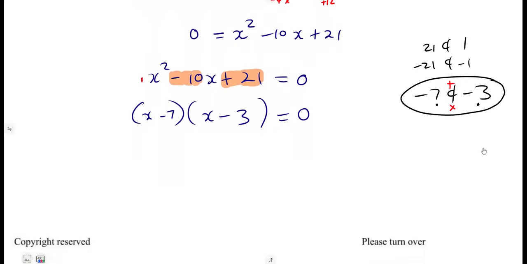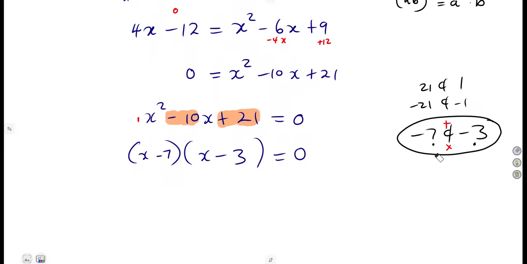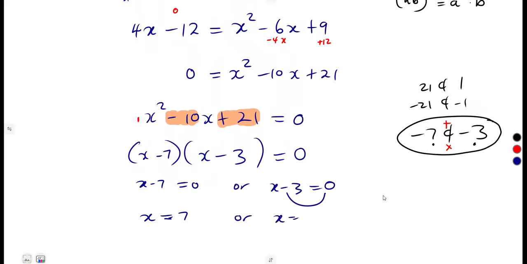We are back to the product of two brackets giving us a 0. It means one of these brackets has to be equal to 0, or this x minus 3 has to be equal to 0. So x is equal to a positive 7, all right? Or our x is going to be, from the other side, a positive 3.